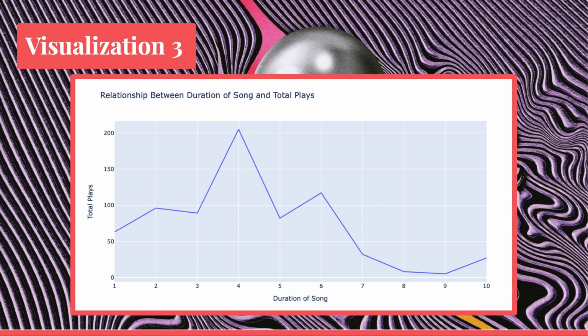So this visualization is a line graph of the results from Insight 5. It depicts the song durations that were most popular and which ones aren't. There is an obvious trend, like I said, but I also wonder if it could be due to what's available on the market, not just what I like the most. That would make sense as to why 3 to 6 minutes is the peak, because there aren't that many 10-minute long songs out there.